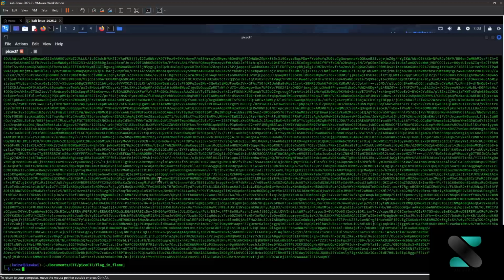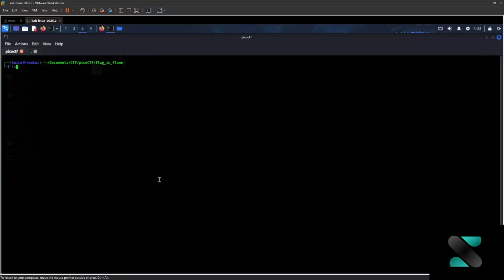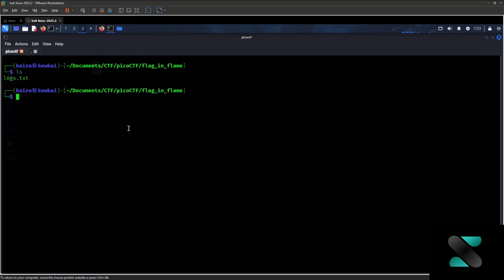So let's discard this and try to understand the file type. I'll clear the screen and zoom in a little bit so it's pretty visible. Let's do ls. Okay, it says logs.txt. Now we'll type file, which will give us the type of the file.